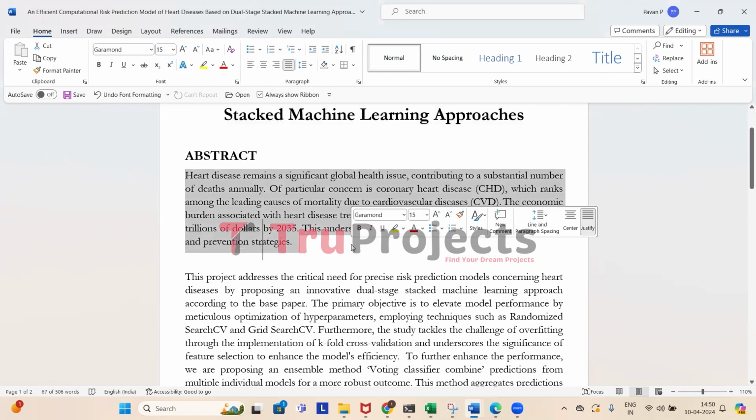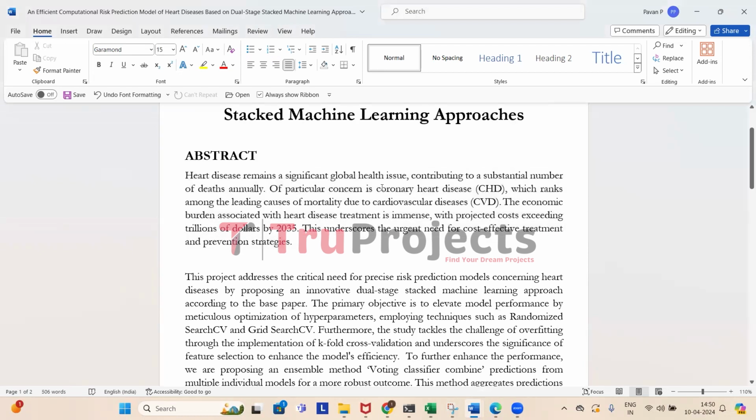Do you know that heart disease is a big deal all around the world? It is actually one of the top reasons people pass away. One of the main types of heart disease is called coronary heart disease, and it is very serious. But here is something you might not realize. Treating heart disease is super expensive. We're talking about a cost that could hit trillions of dollars by the year 2035. That's a lot of money, right? And that's a lot of cash that could be used for other important things.